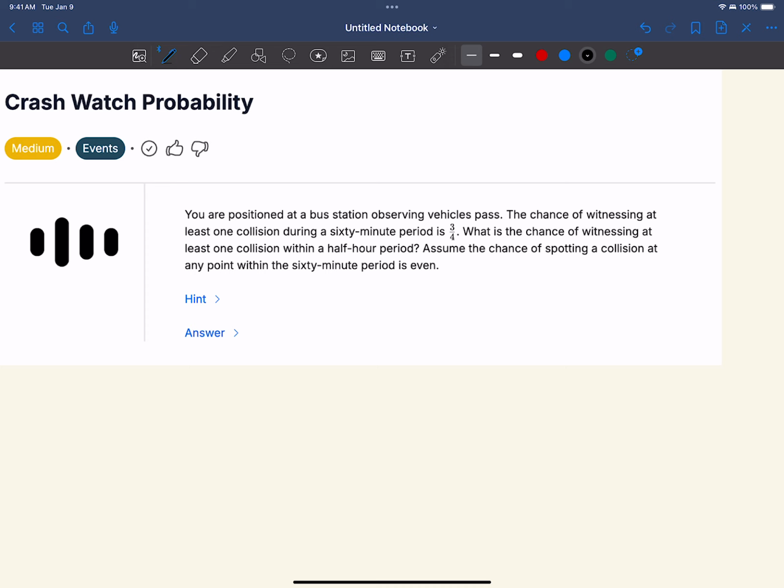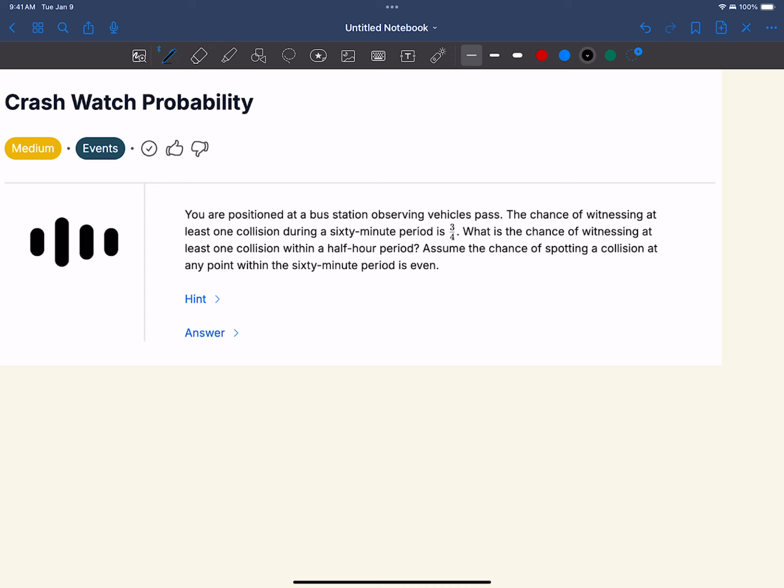Today we're going to be looking at a problem on car crashes. So let's say we are at a bus station watching vehicles pass. The chance of witnessing at least one collision during a 60-minute period is 3/4. What is the chance of witnessing at least one collision within a half-hour period? So